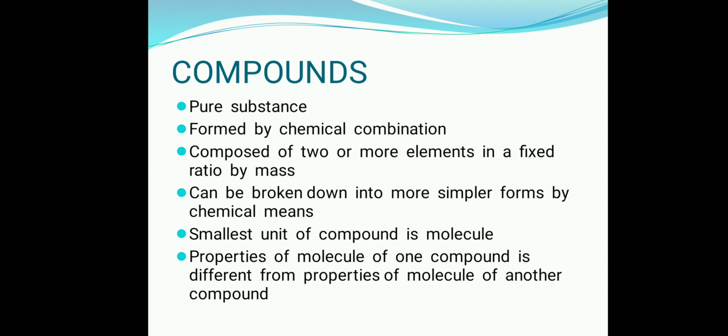Whereas in the next part of the chapter we will see that mixture is the impure substance and it can be broken down into its constituents by physical means. So elements cannot be broken down by physical or chemical means, compounds can be broken down only by chemical means, and mixtures can be broken down by simple physical means.